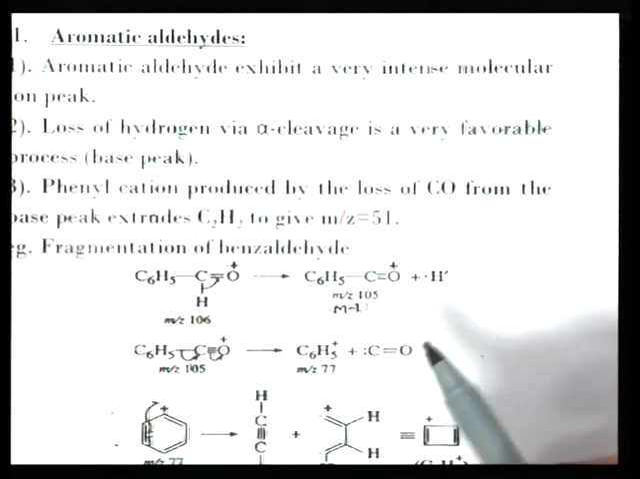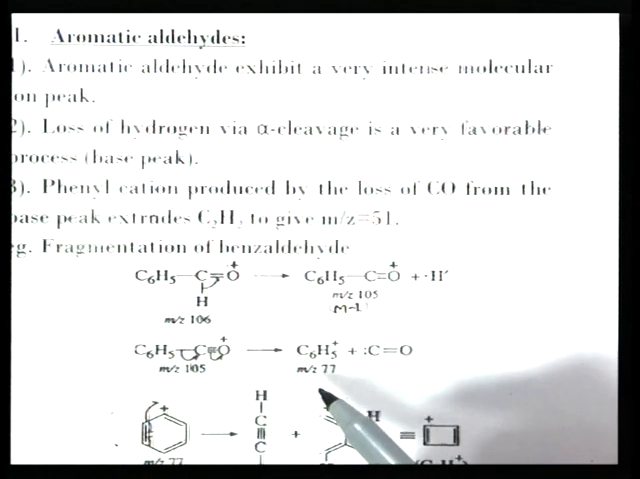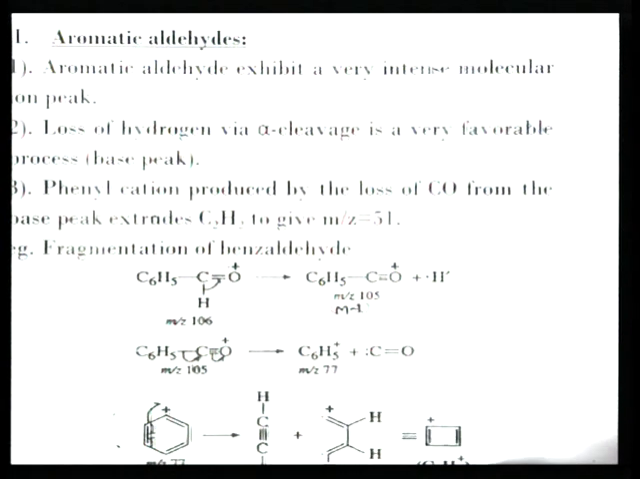After the M minus 1 peak is produced, it further loses a neutral CO molecule and the phenyl cation is produced. The phenyl cation also undergoes rearrangement and a neutral acetylene molecule is lost, ultimately producing the C4H3+ ion at m/z 51. Now, aliphatic ketones.